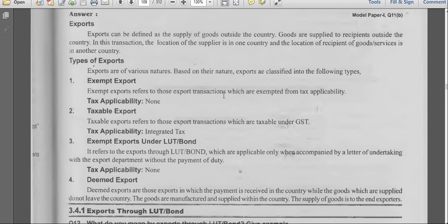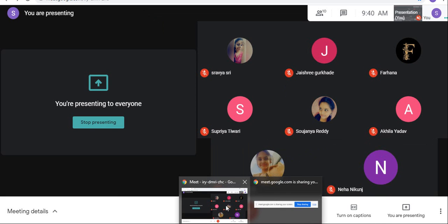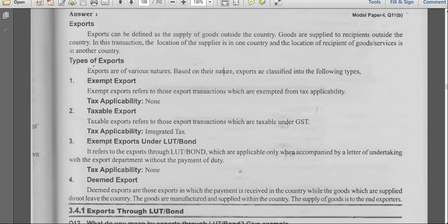So how many types of exports do we have? 4. Exempt export, taxable export, exempt export under LUT bonds, and deemed exports. Now we are going to see all these 4.